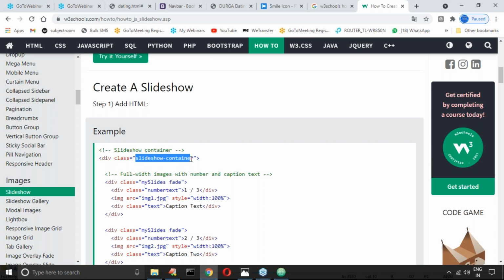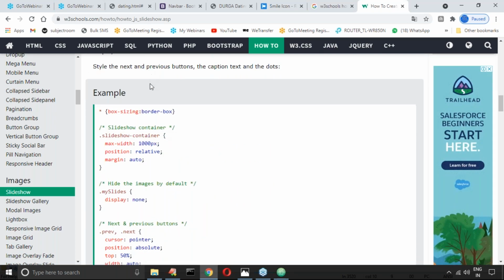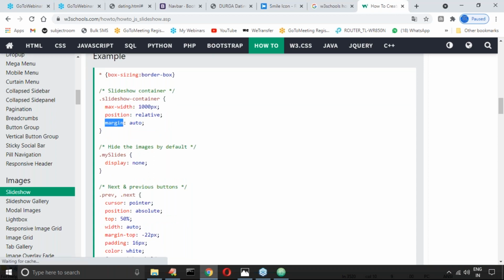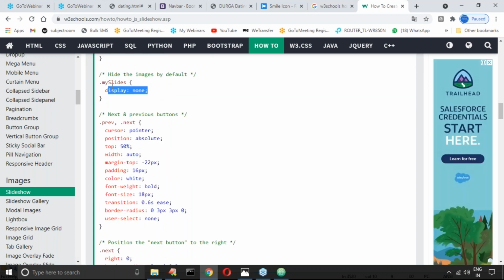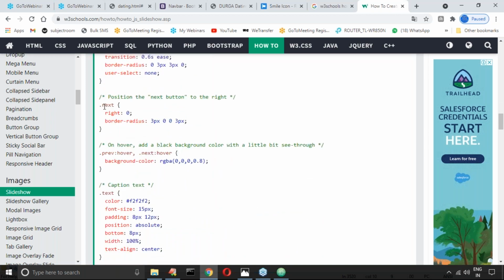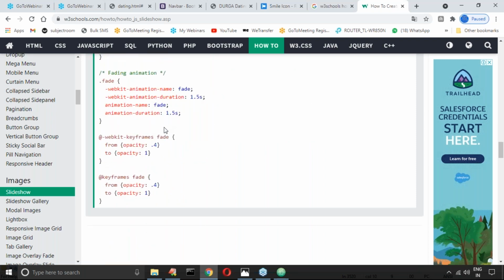So these classes, CSS must be required or not? Yes, CSS must be required. Because here, have you observed, right? Class my slides, fade, slideshow container. These are not standard, so what we have to take? Add this CSS: max width, position, margin. At least this terminology you people may be aware of, right? It is class related. That's all.